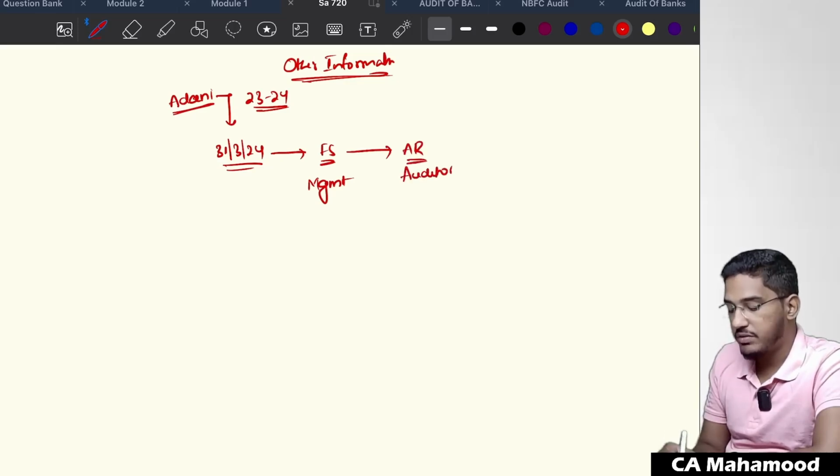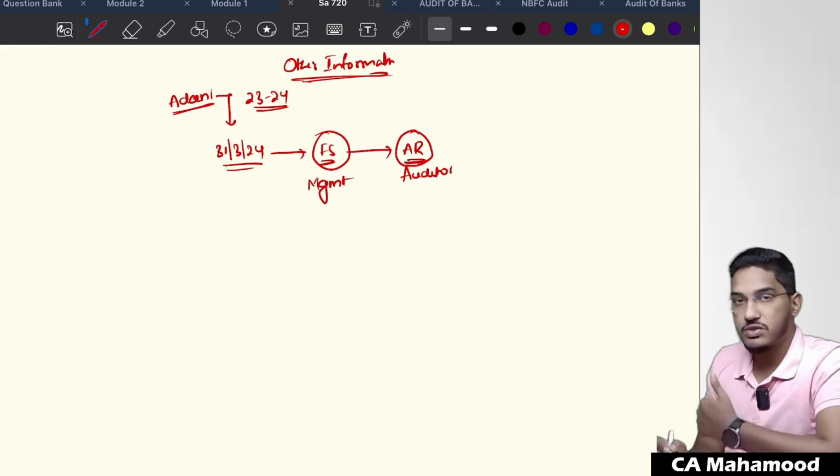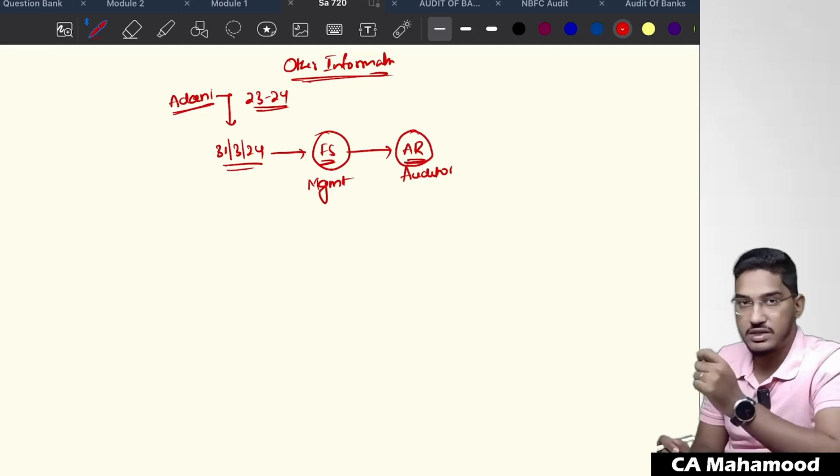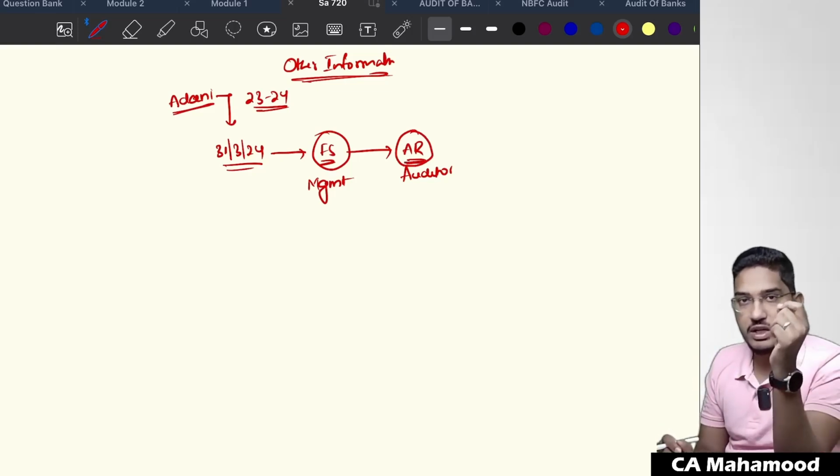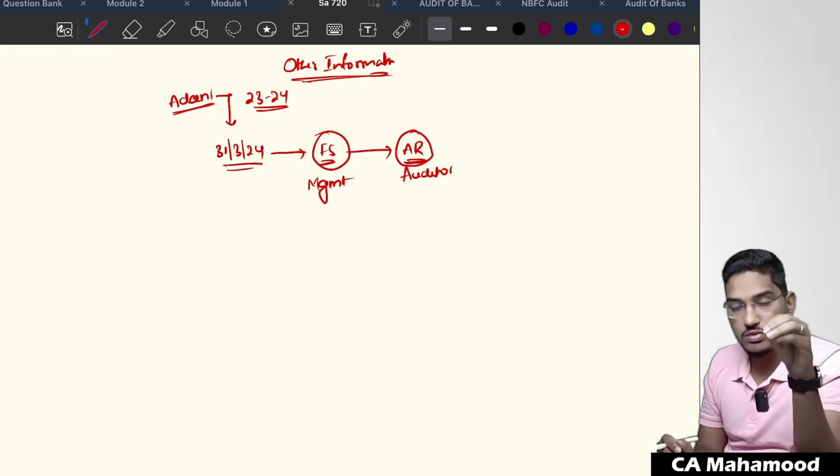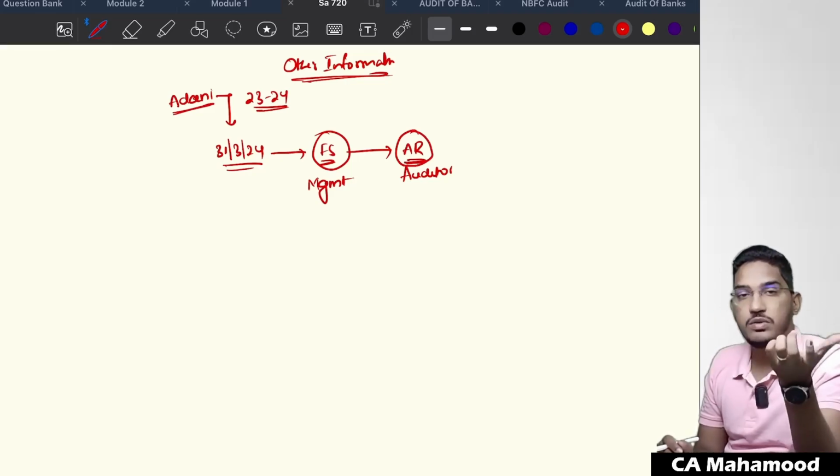So now the management will have the copy of the financial statements. The auditor has conducted the audit and even given the copy of the audit report. Now, what is the purpose of getting the financial statements audited? Once the auditor has given the audit report, should the management take that audit report and keep it safely in their lockers? No. What is the purpose of this audit report?